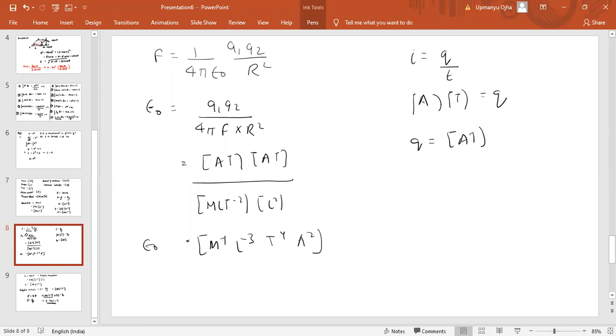Epsilon naught. We say permeability of the free space, epsilon naught.